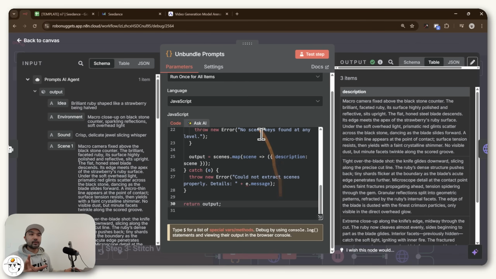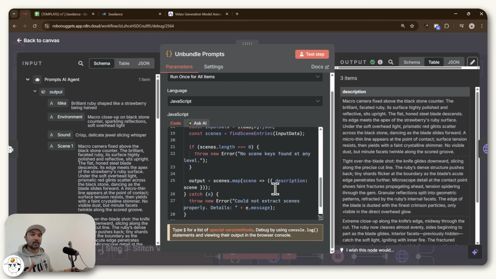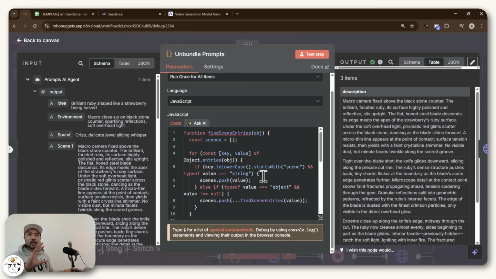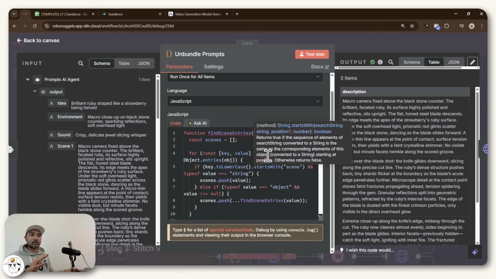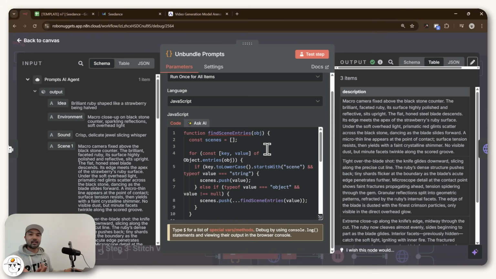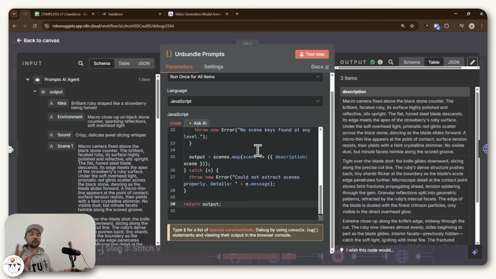So the configuration here, this one's a code node, which allows you to just add custom node here. And this looks complex, and I think it actually is. But the good news is you don't have to write it yourself. In fact, I just asked ChatGPT to write this script for me. So if you want to understand what this all means, then you can also just throw this into ChatGPT, and it can explain to you line by line what this JavaScript code is about.